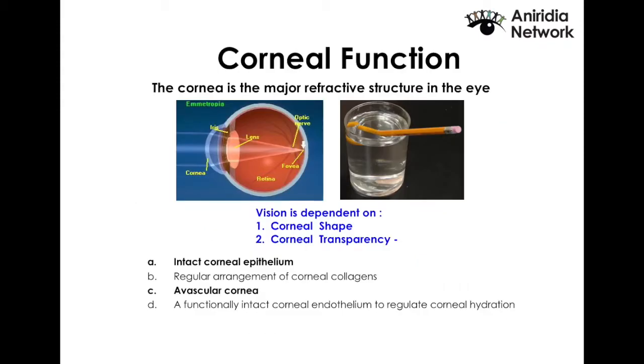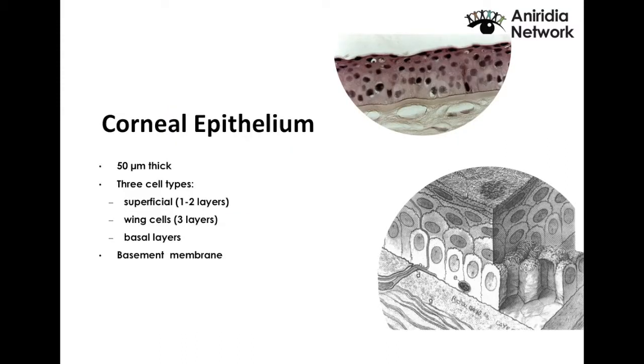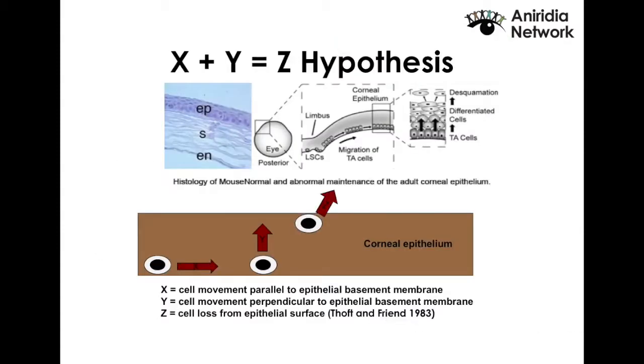The cornea essentially is the part of the eye that is responsible for refracting the light, and the physiology of the cornea is very important for having good vision. It's composed of three different cell types. You have the first layer, which is the superficial layer, and then you go with the wing cells that comprise the second layer, and you have the basal cells and the basal membrane. I will skip that.